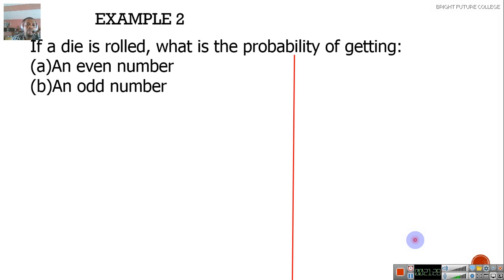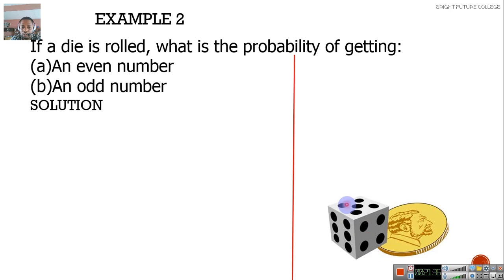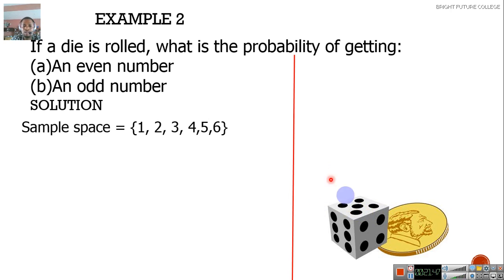Example 2. If a die is rolled, what is the probability of getting an even number and an odd number? So, this is a picture of a die. The faces are numbered from 1 to 6. This is a die, this is a coin. So we are concentrating on this. As usual, we write out the sample space, numbered from 1 to 6. Looking at this one, an even number. How many even numbers do we have? 2, 4, and 6. So there are 3 even numbers.